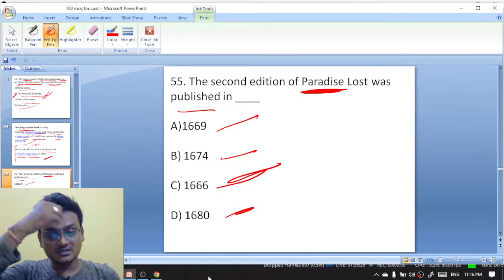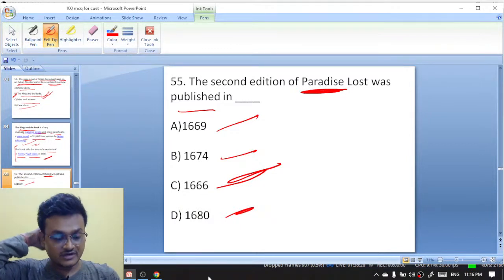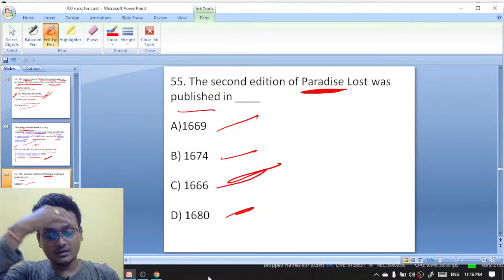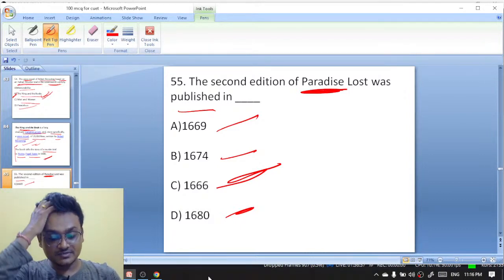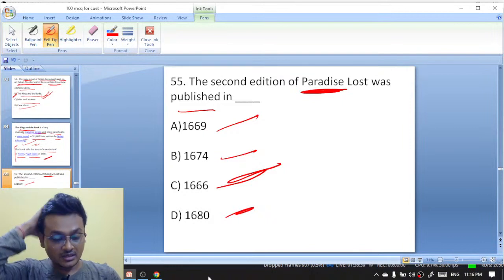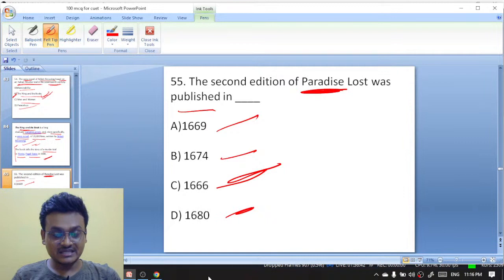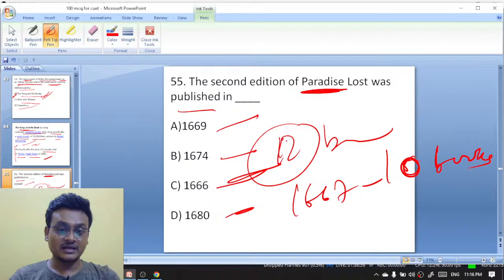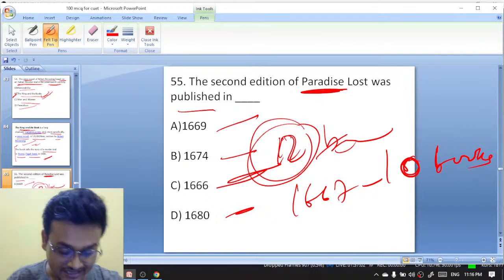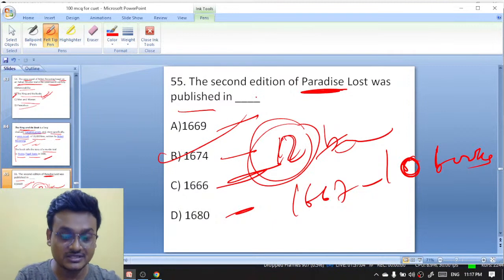And the first edition, Subhas, when did the first edition come? Exactly, Isna got it. Yes, second edition 1674, exactly, with 12 books. And first edition came in 1667 with 10 books, okay. And 2 books are added in the second edition, and total it has 12 books. So got it. So here 1674 is the right answer.